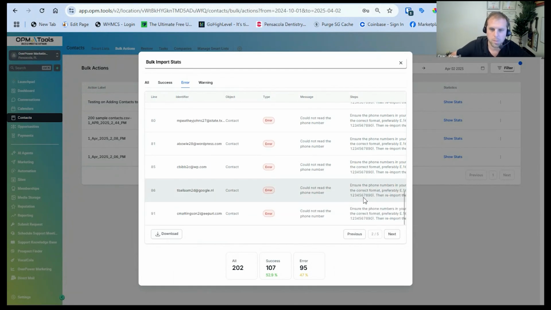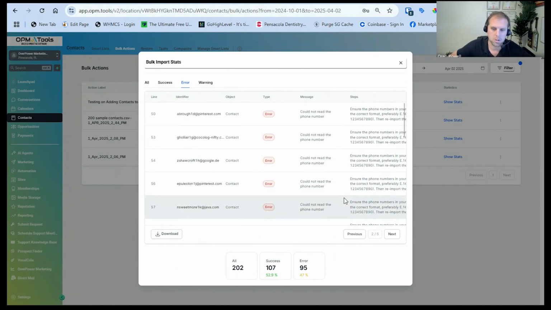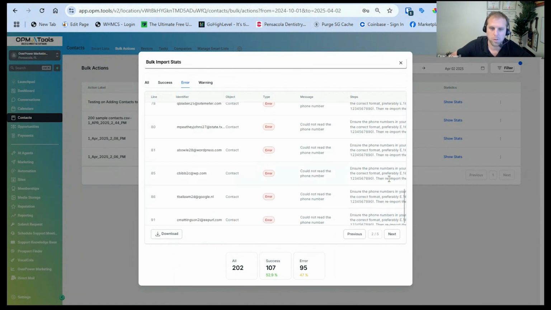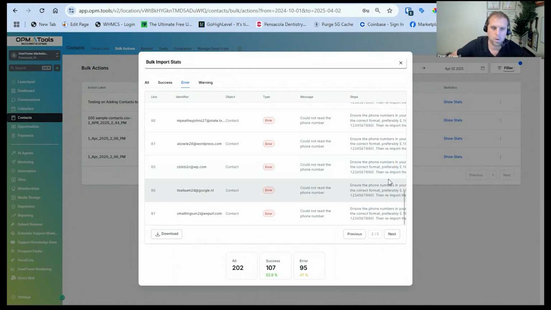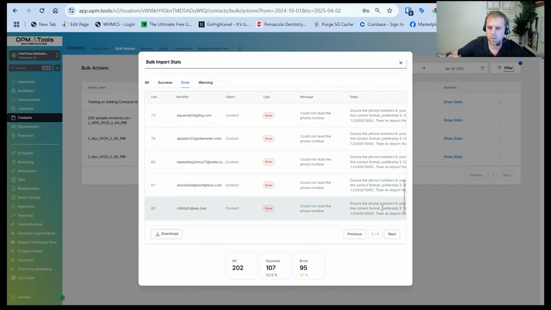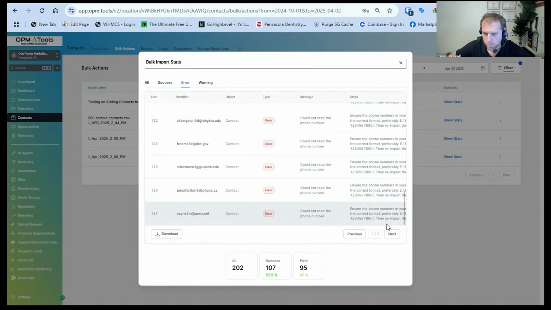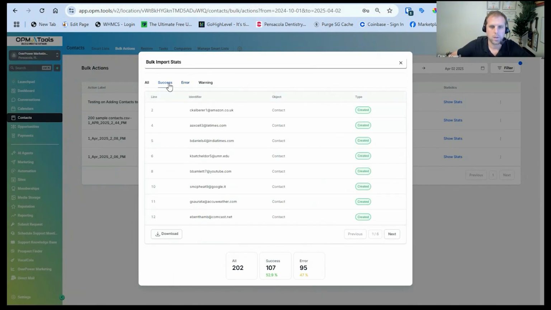So for example, if I put in a number 850.123.4567, it's not going to allow it to import into the system because that's not a legitimate number. But if I do 850.525.1234, there is a possibility that might be a legitimate number. So that's why they're doing that. Cool. And then we see that some of them were successful as well.